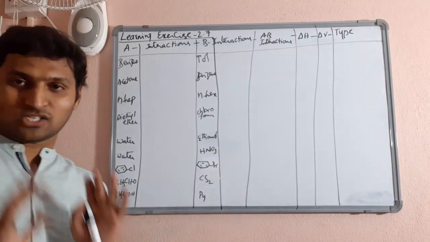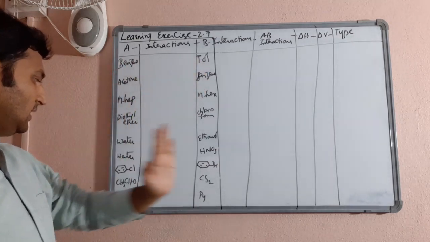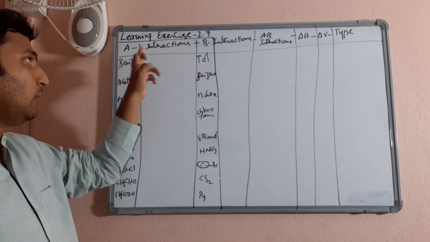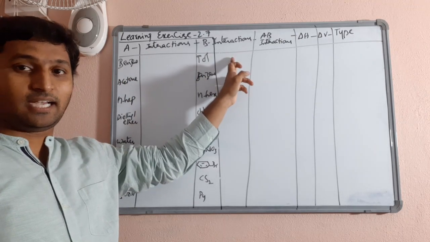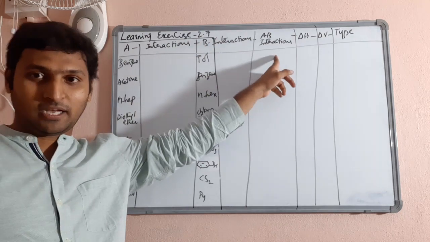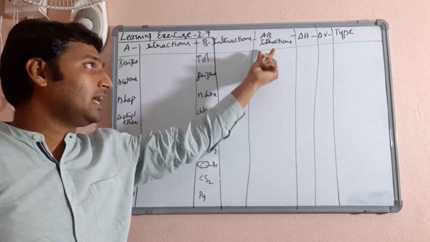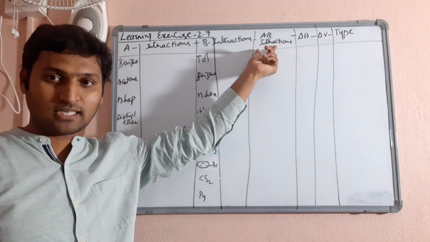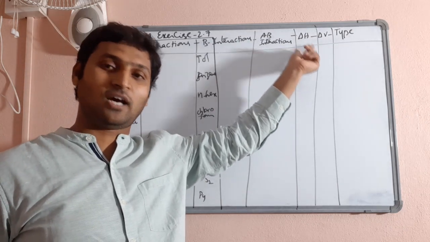This is a very good illustrative exercise. He has given 2 liquids in each row and he is asking what interactions this liquid contains right now, and after mixing, what kind of interactions may be set up. Based on that, whether these new interactions are stronger or weaker than these, we have to understand and decide whether delta H mixing will be 0 or positive or negative.